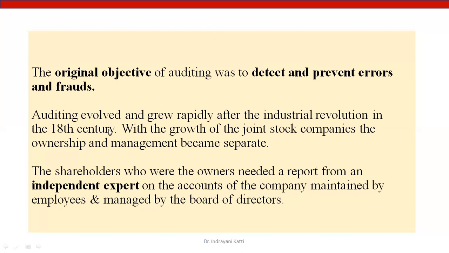Now, auditing evolved and grew rapidly after the Industrial Revolution in the 18th century. With the growth of joint stock companies, ownership and management became separate. Earlier, he himself was the manager, he himself was the owner, he himself used to enjoy the fruits of his business. But after joint stock company forms of organization grew very rapidly, the two parties were separated. The owners fund the organization and management employs the funds provided by the owners. So both of them are different.